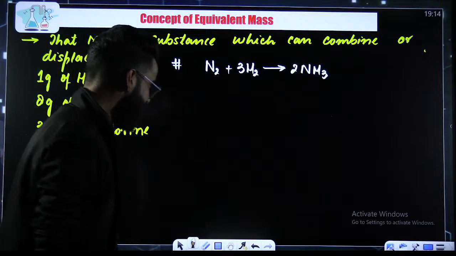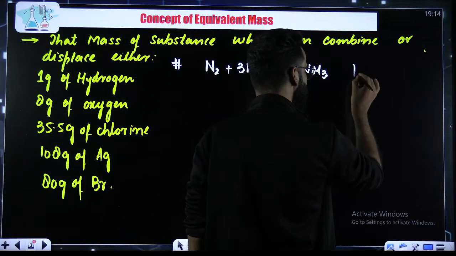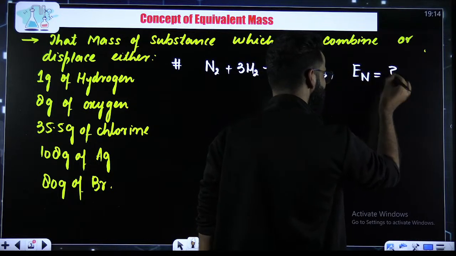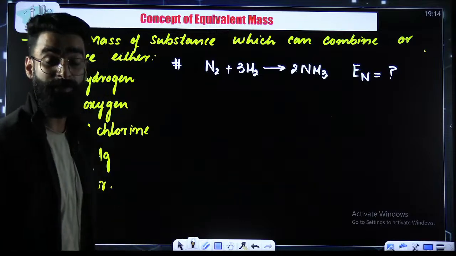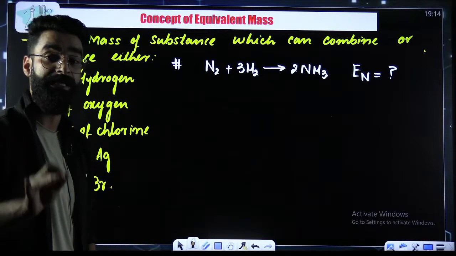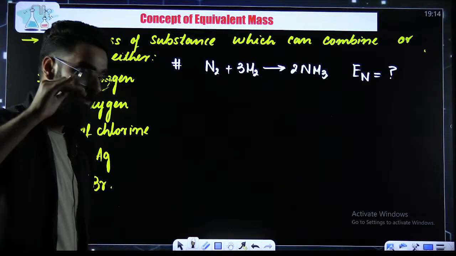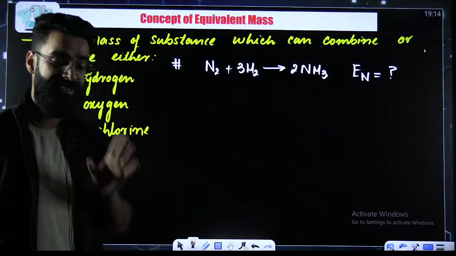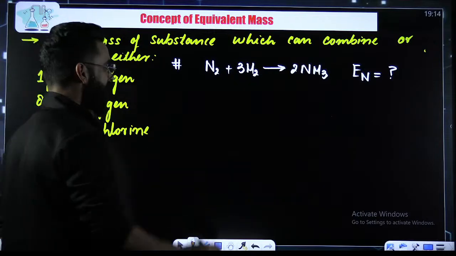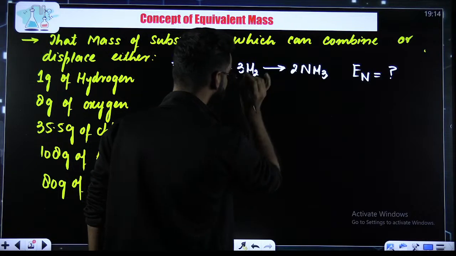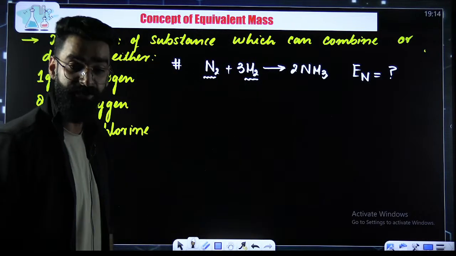For example, I'm asking you to calculate the equivalent mass of nitrogen. Now, my dear students, over here in this particular reaction, if you look carefully, nitrogen is combining with hydrogen.